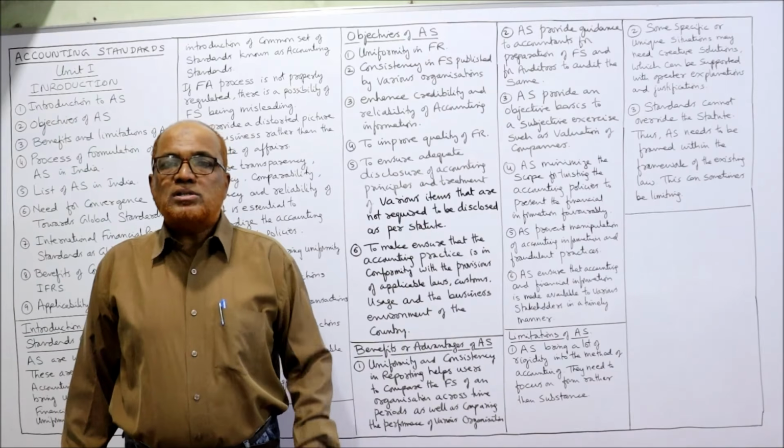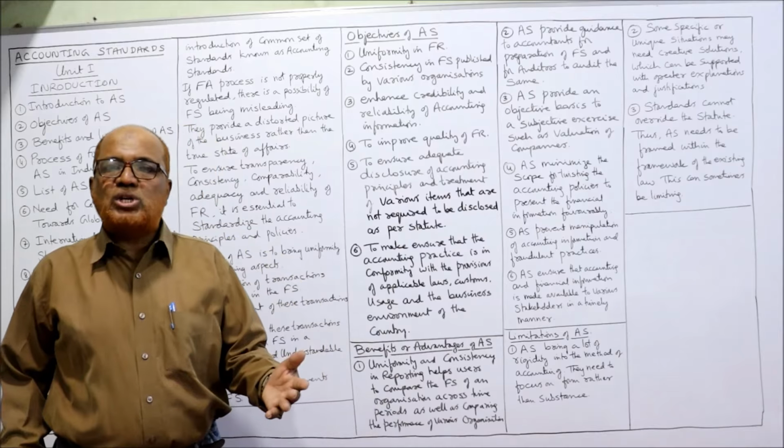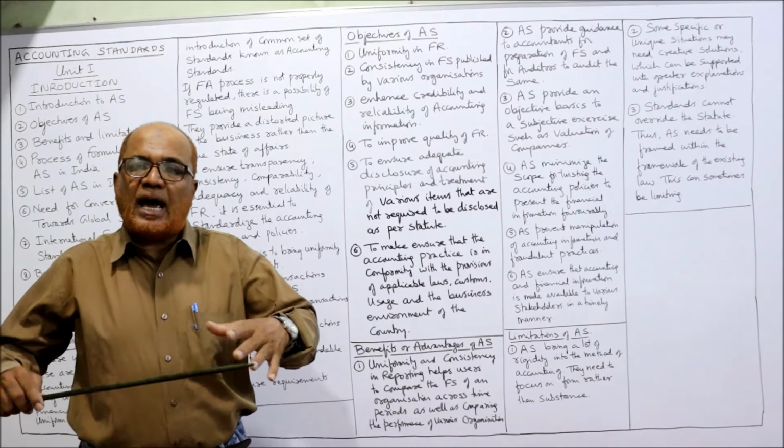The accounting standard should see that whatever accounting information is prepared, that is according to the provisions of the law, according to the customs, according to the usage and the environment of the country. So these are the objectives why we need accounting standards.